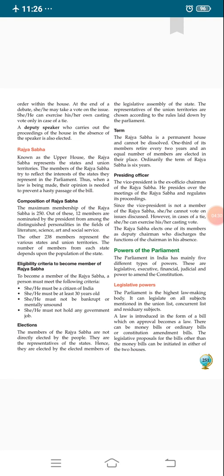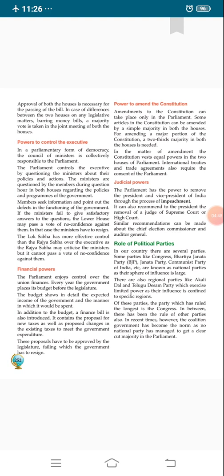In the previous video we discussed the powers of Parliament, and that there are 5 main powers. Number first, legislative powers. Number second, powers to control the executive. Number third, financial power. Number fourth, power to amend the constitution. Number fifth, judicial power. We discussed these 5 powers in detail in the previous video.